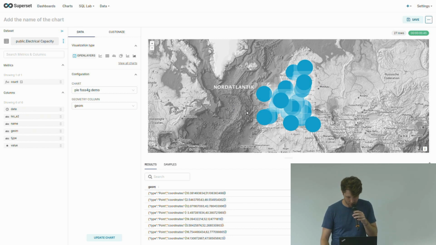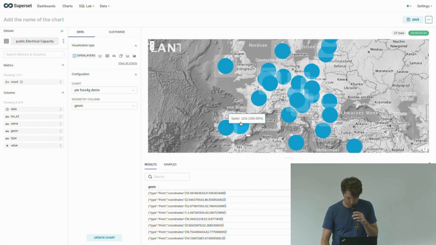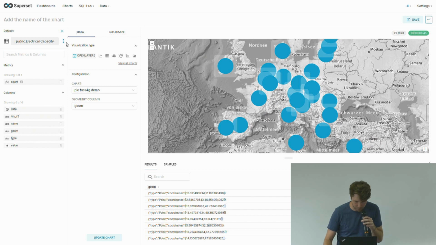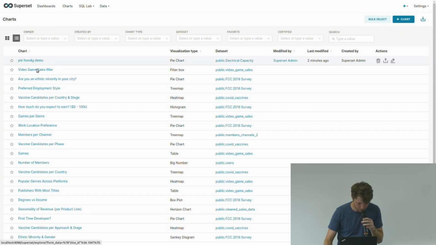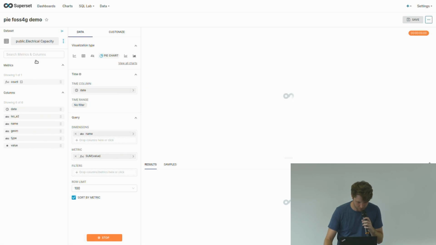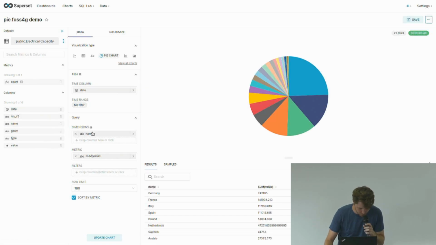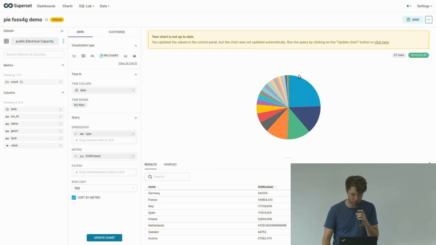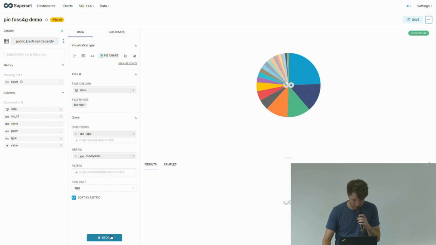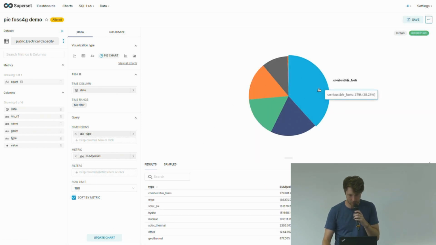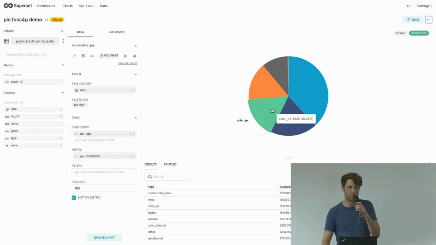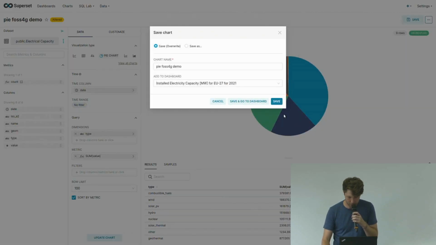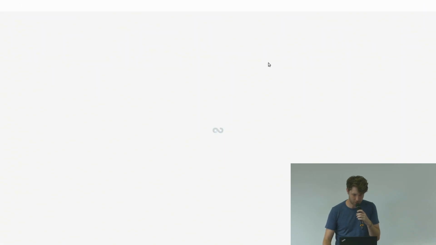and then you can see very simple pie charts because probably I created the wrong chart before. So I will go back to the other charts and edit this one, because I guess I got the wrong dimension, because I don't want the name. I want to have the type of electrical capacity, so I can update this chart. And I see which type of electrical power is used. I save it and overwrite this chart.